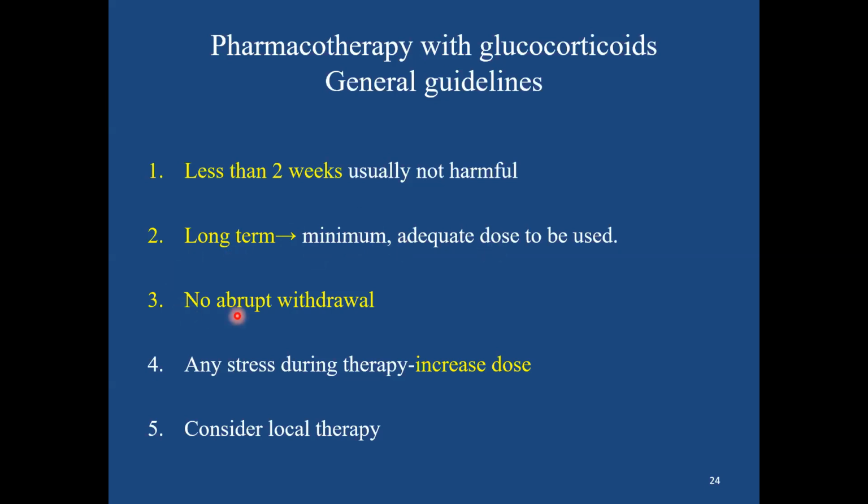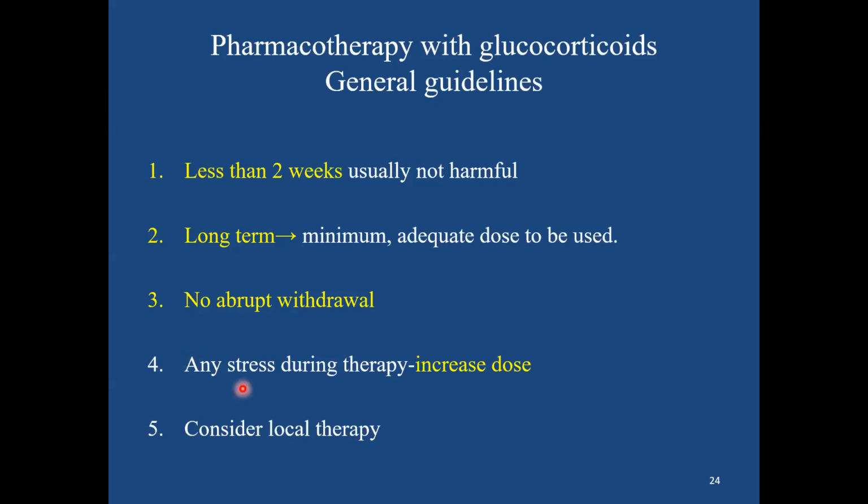We also need to take into consideration that, like beta blockers, glucocorticoids shouldn't be withdrawn abruptly, because of the flare up of the existing condition, or it can lead to HPA axis suppression.